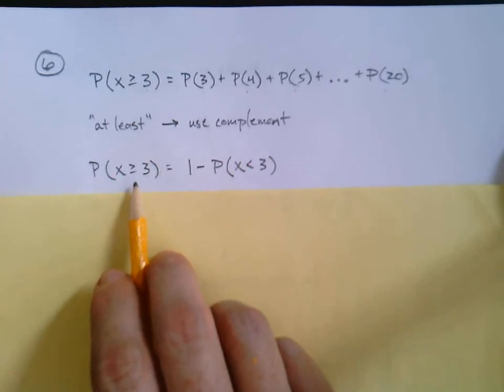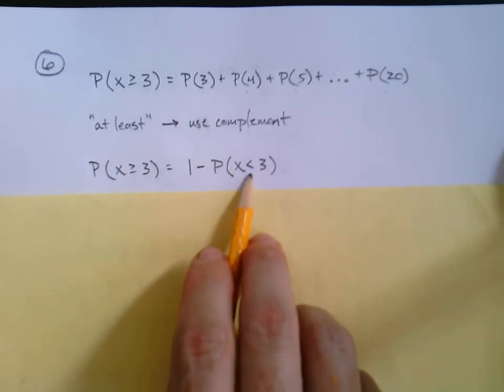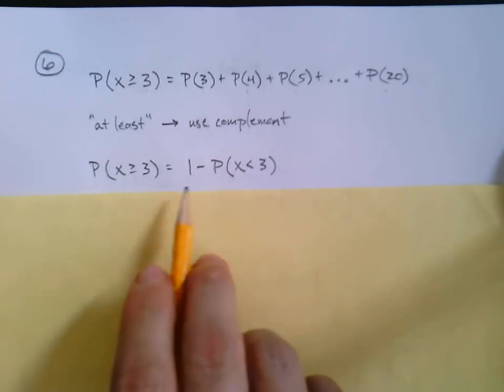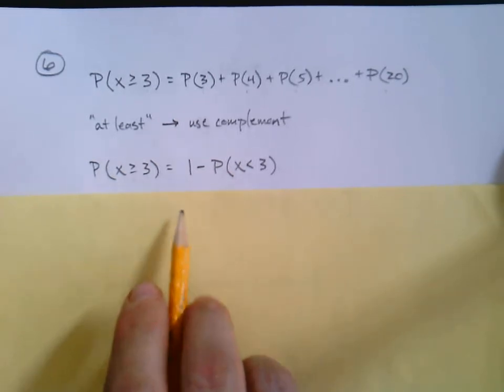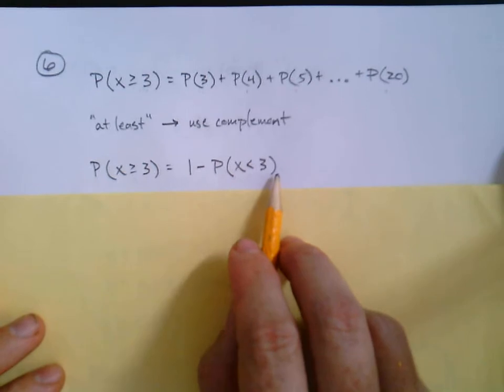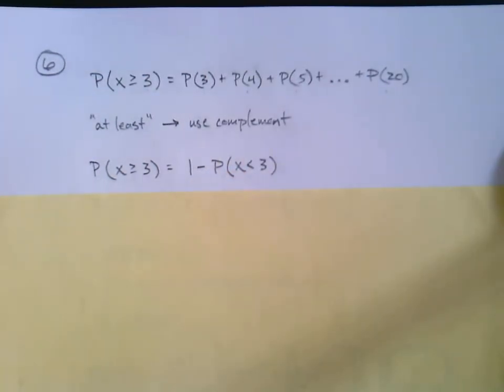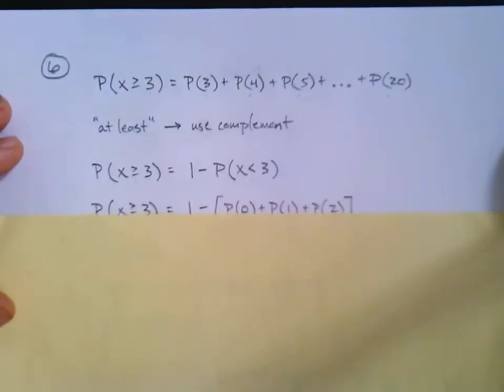Okay, what is the complement of greater than or equal to 3? And it's less than 3, right? Kind of think of like a number line. So greater than or equal to 3, less than 3. It goes the other direction, right? It's all the other numbers. So this is the way we're going to go about it. And then we'll do the 1 minus to finish it off. Okay.